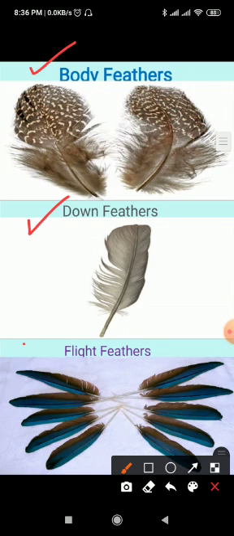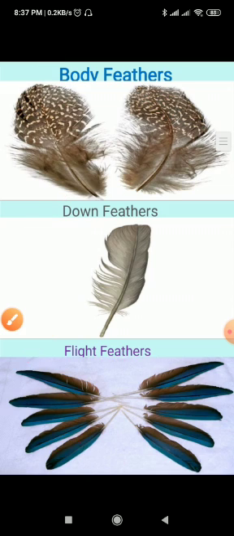Next is flight feathers. Flight feathers are those feathers which are attached to the wings and tail of the bird. They help them to fly. They are bigger in size and stronger than the down feathers and body feathers. They have a central rod or quill. These feathers are tightly knitted. They help the birds to fly.